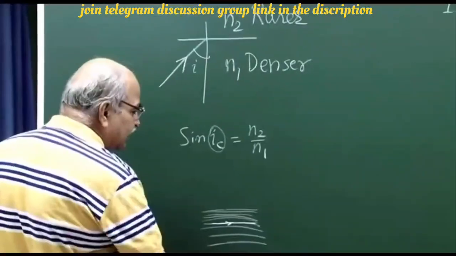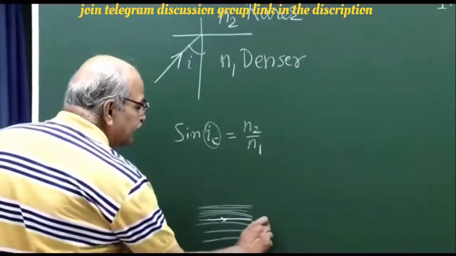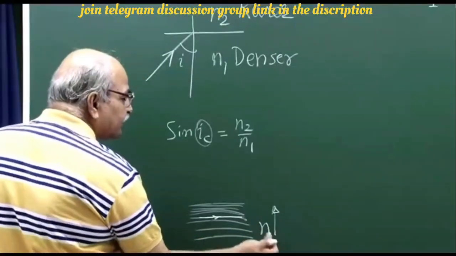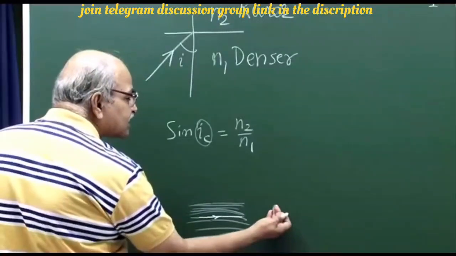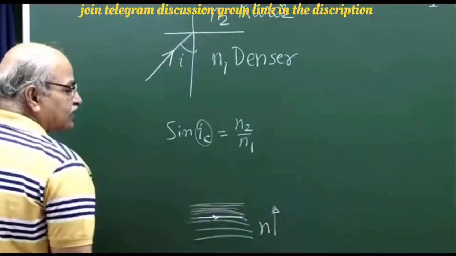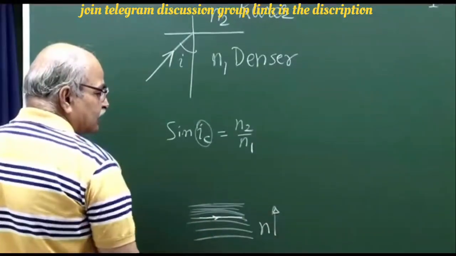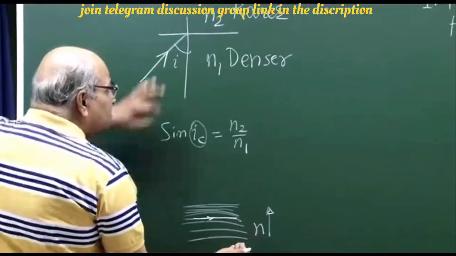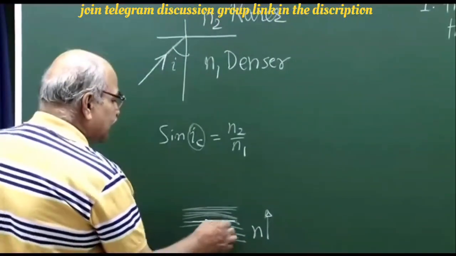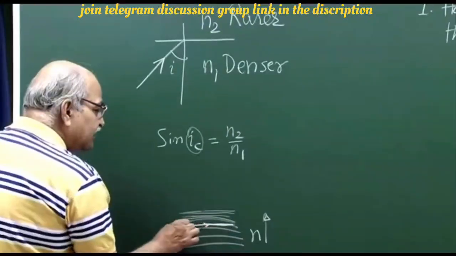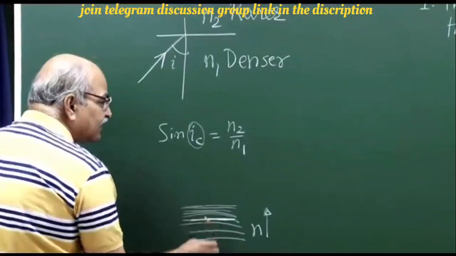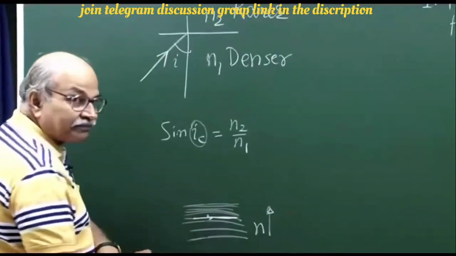There is no discontinuity. This N is changing, increasing or decreasing smoothly with this direction X. So the refractive index does not have any discontinuity. So any layer if you take, just this side of the layer and just that side of the layer, N1 and N2 are the same.